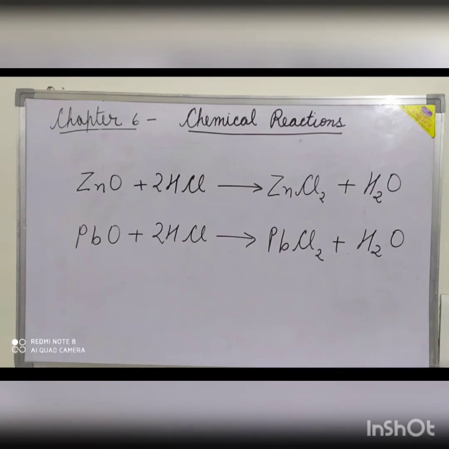The basic oxides react with acids to form the salt and water. For example, zinc oxide reacts with hydrochloric acid forming zinc chloride and water. Lead oxide reacts with hydrochloric acid forming lead chloride and water.